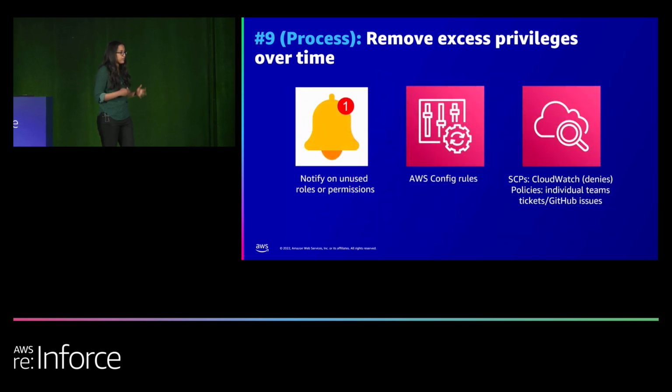And identifying and removing permissions is a constant thing. You tend to do this routinely. So to save your bandwidth, we recommend automating this process. Either use config rules or use CloudWatch, or it can be some custom script on your side that tells you, hey, these permissions have not been used in the last 90 days, go in and take a look. So this sort of helps you be on top of all of those investigation activities and helps you save time.